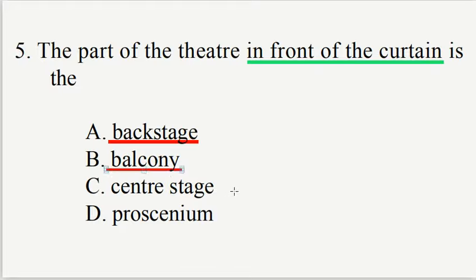Center stage is the middle of the stage where actors and actresses stand to act. The proscenium refers to the part of the stage that is in the front of the curtain, often includes the proscenium arch, which frames the stage and separates it from the audience. So, the part of the theater in front of the curtain is the proscenium.